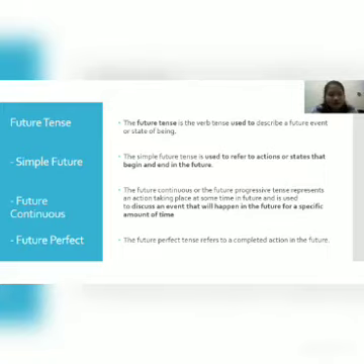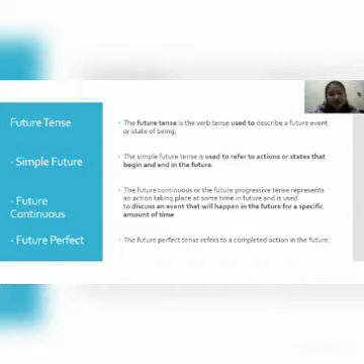Future continuous. The future continuous or the future progressive tense represents an action taking place at some time in the future and is used to discuss an event that will happen in the future for a specified amount of time.